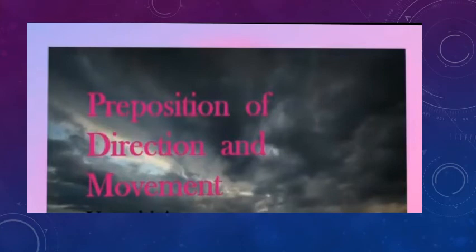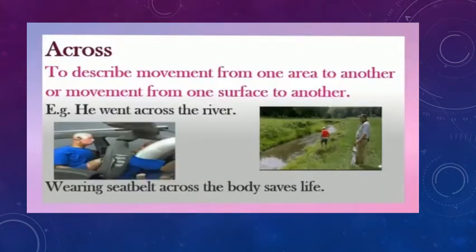The next is preposition of direction and movement. First is across, to describe movement from one area to another or movement from one surface to another. For example, he went across the river. Next, wearing seat belt across the body saves life.